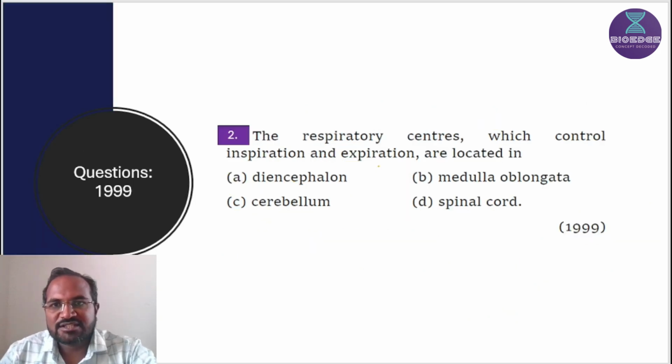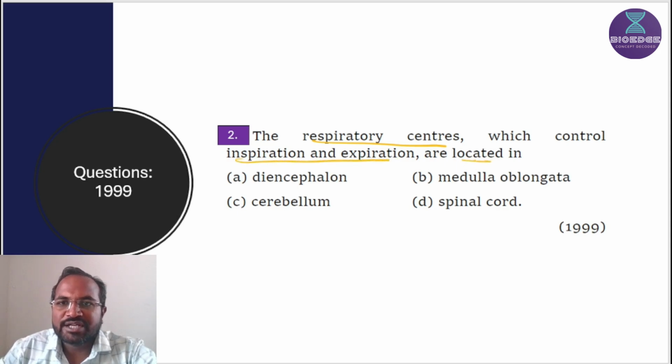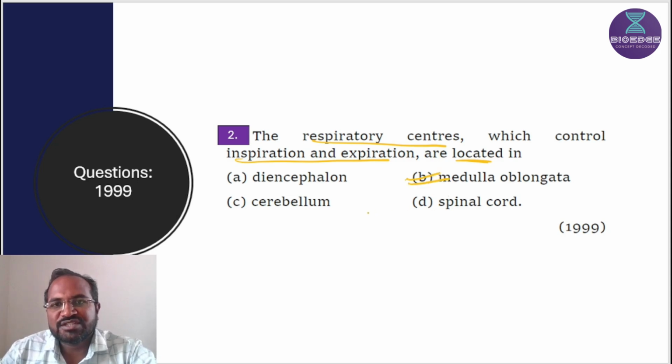Next question: the respiratory centers which control inspiration and expiration are located in. As we know, the respiratory centers are present in the brain, particularly in the medulla oblongata. The inspiration center and expiration center are present in the medulla oblongata. The first option is the diencephalon. Diencephalon is not responsible for respiration. Cerebellum is responsible for balancing of the body. Spinal cord is also not involved.